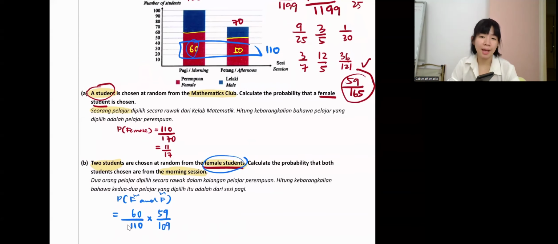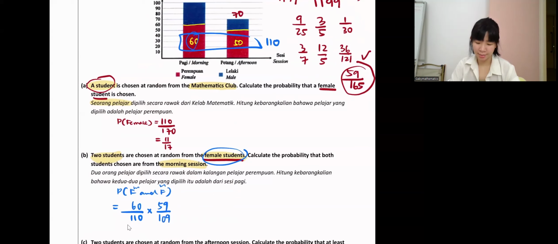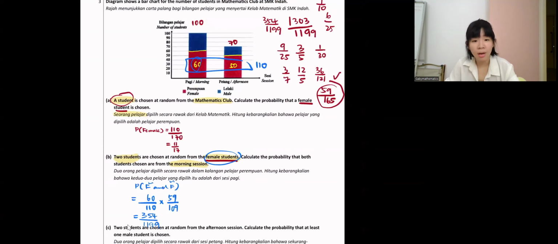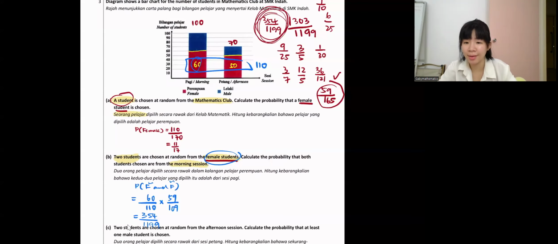Maybe the answer just now wrong already. Let's see who got correct. 354/1199. Got this answer or not? Yes, got. This is the correct one.